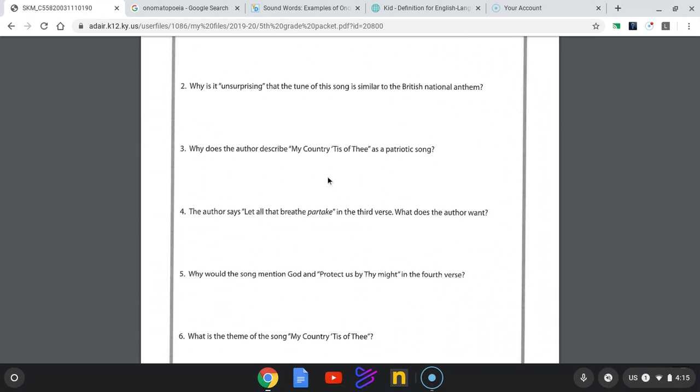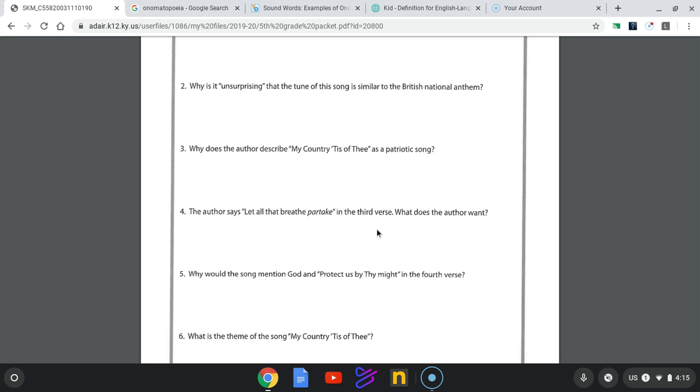Number 3, why does the author describe My Country 'Tis of Thee as a patriotic song? So think about what the song is doing. You know, what feeling was the author of this song trying to get across to the people listening to the song? So think about that to answer question 3.